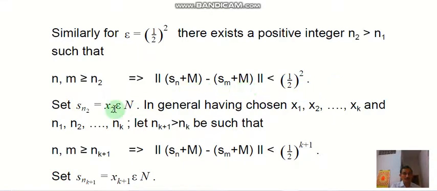So similarly, before we set S_{n2} equal to x2 belongs to N.